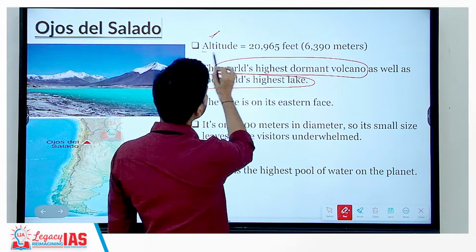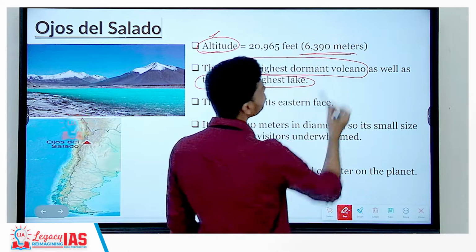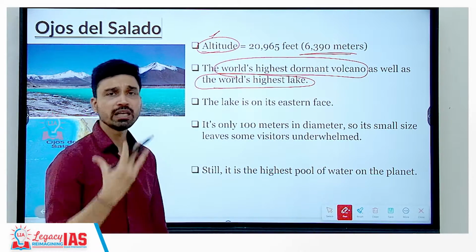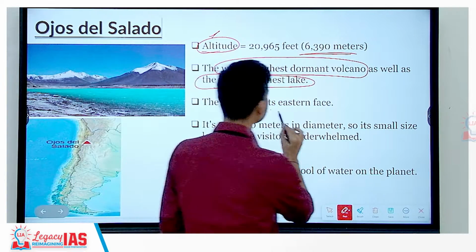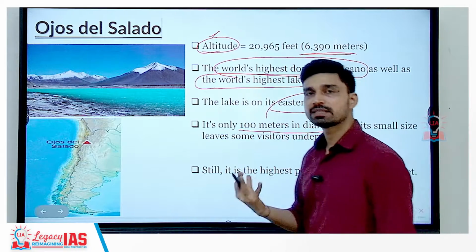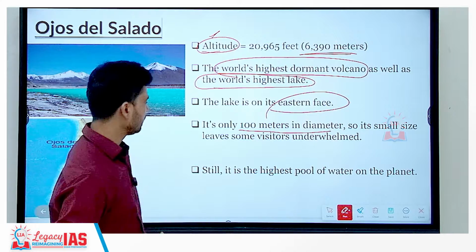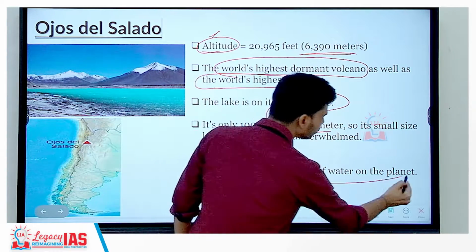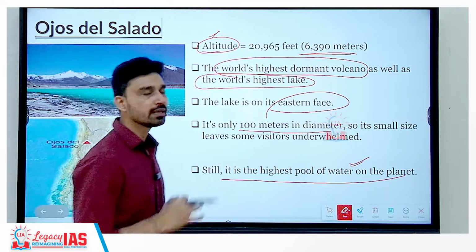The altitude at which this lake is situated, as you can see here, is 6,390 meters, that is roughly 21,000 feet from sea level, and the lake is on the eastern face of the mountain, and it's only 100 meters in diameter. The size of the lake is not very big, it is a small lake but the highest lake. Still, it's the highest pool of water that exists on planet Earth, and that is what makes this lake